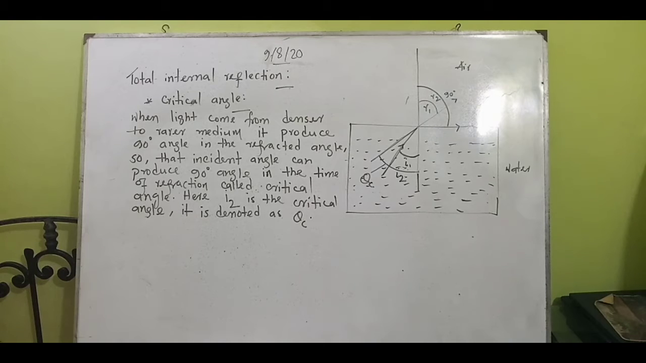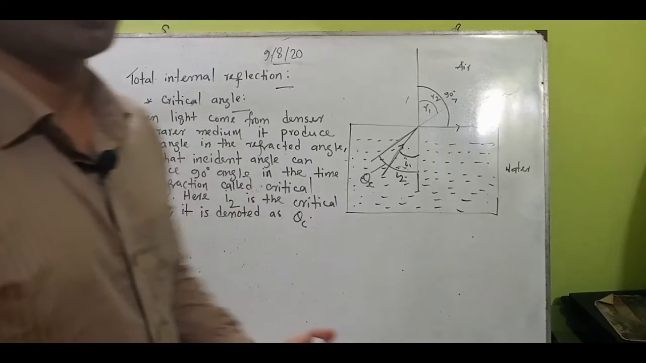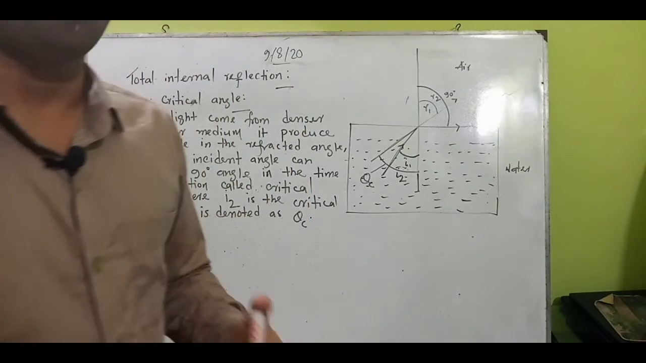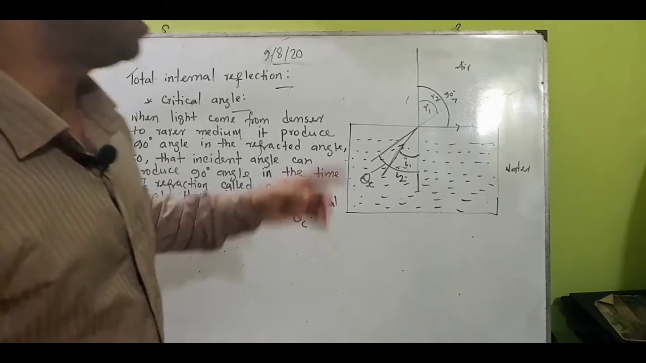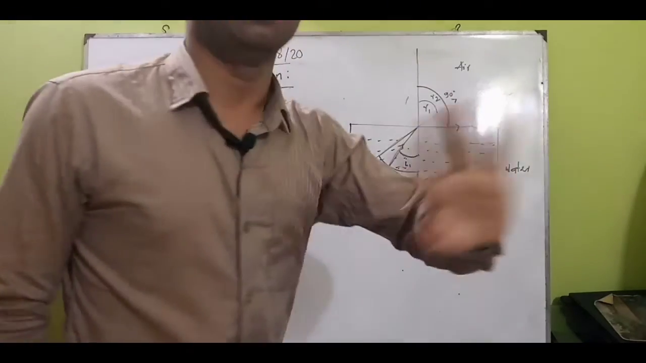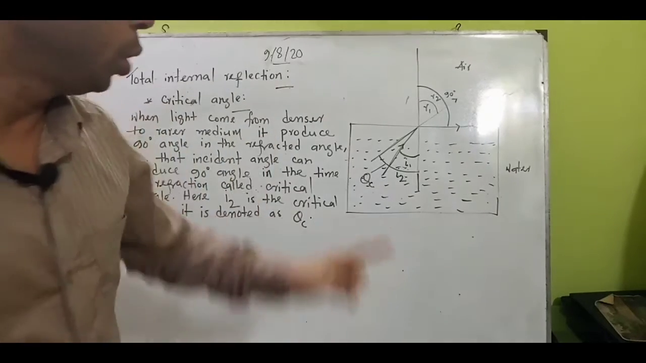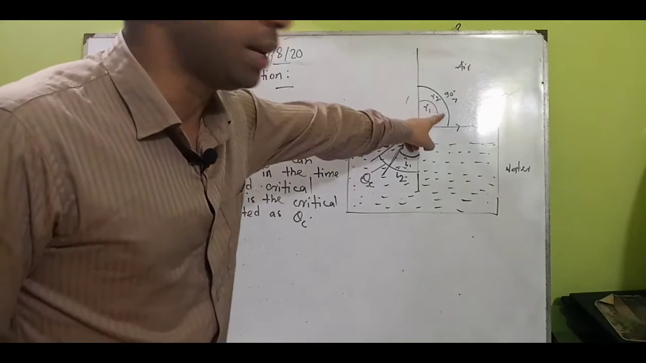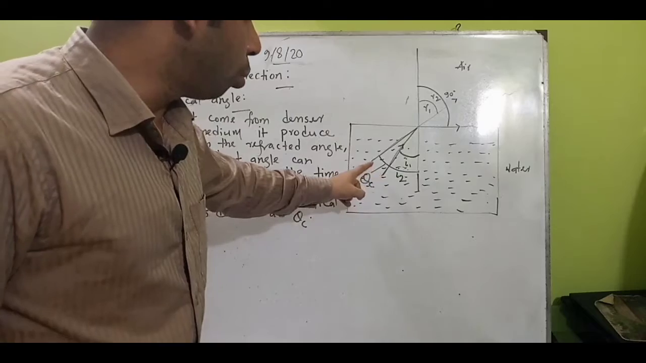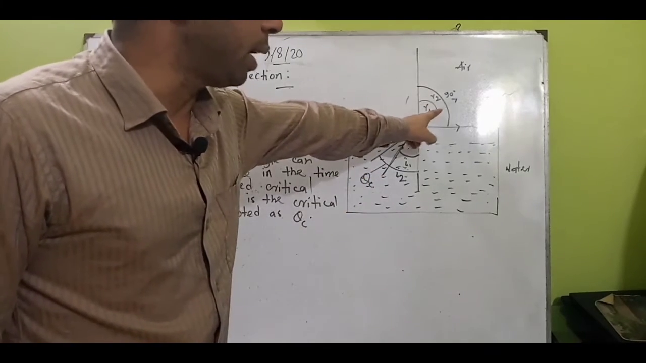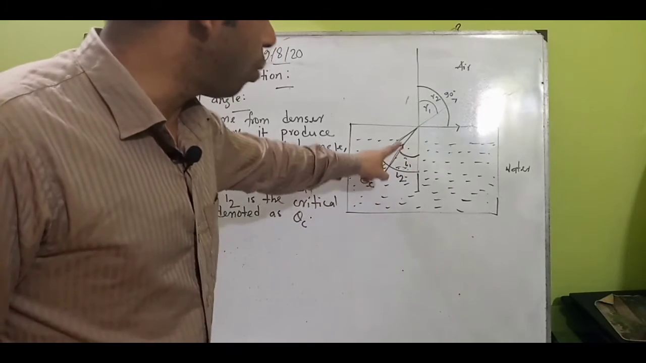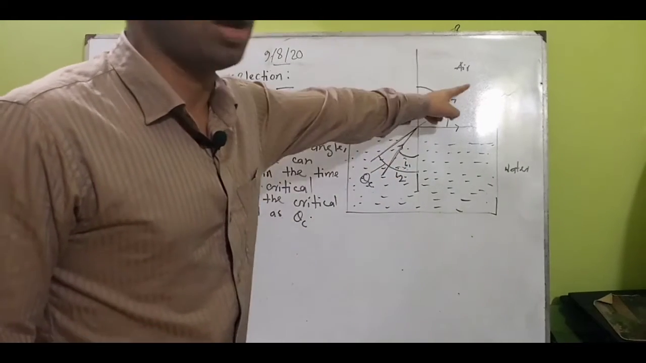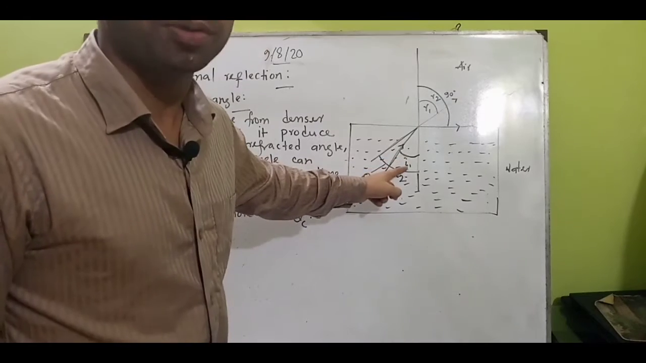Many students make mistakes even after understanding these topics, because they think this 90-degree angle may be the critical angle. No, it is the incident angle that produces the 90-degree angle in the refraction. That time, I1 cannot produce it, and R1 will be greater than I1.